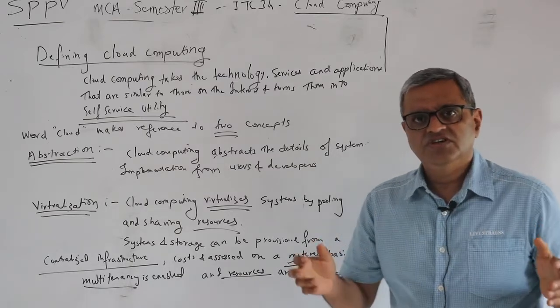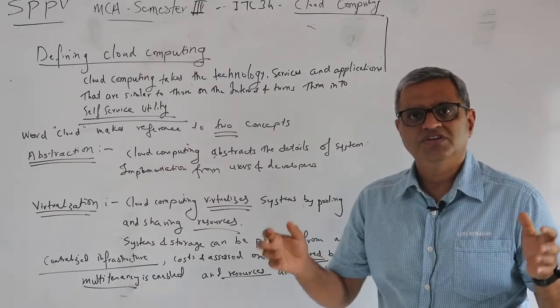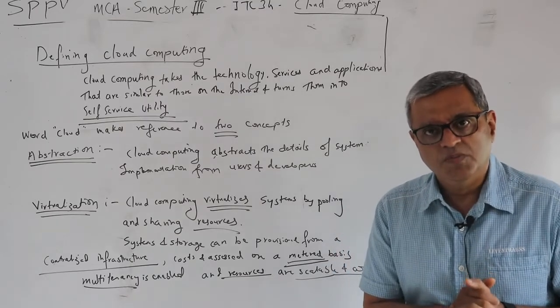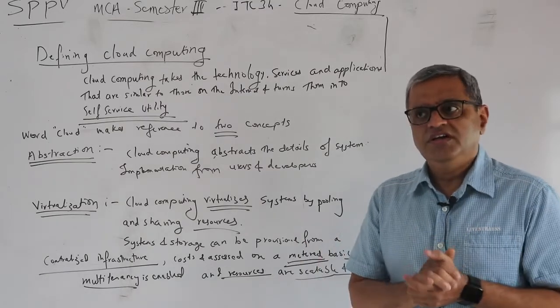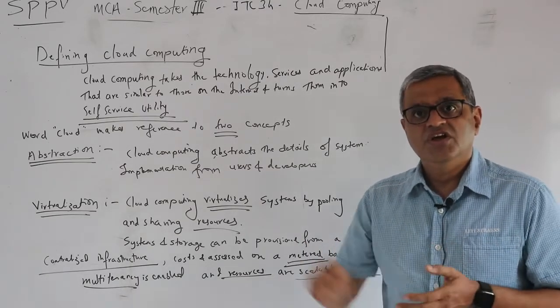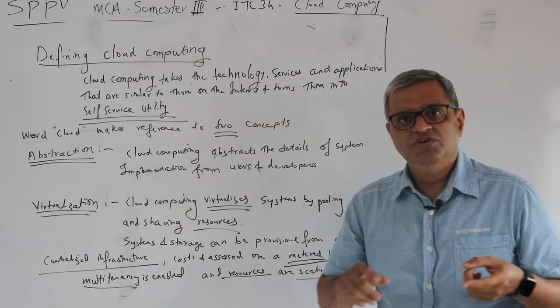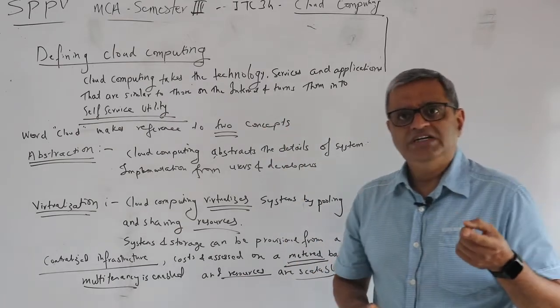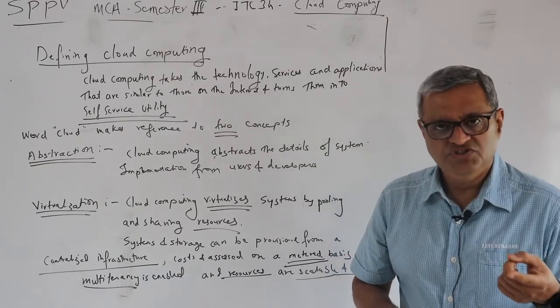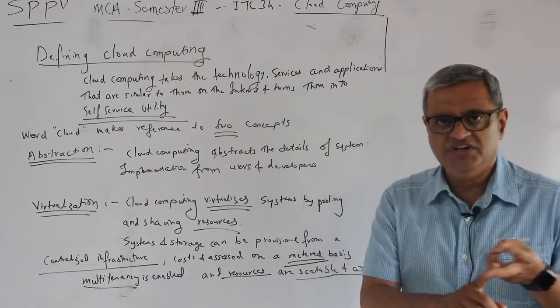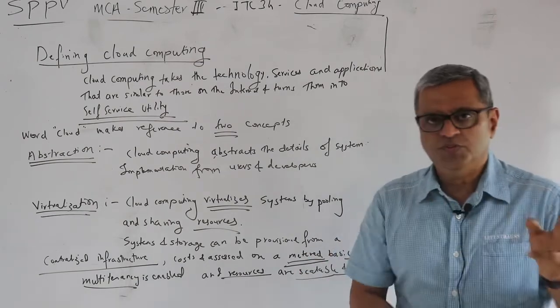If you can register yourself on a cloud service provider's web platform and start procuring these computing elements there, for example, 1 TB of secondary storage, 4 GB of primary storage, which is your RAM, and probably a 2 core processor.